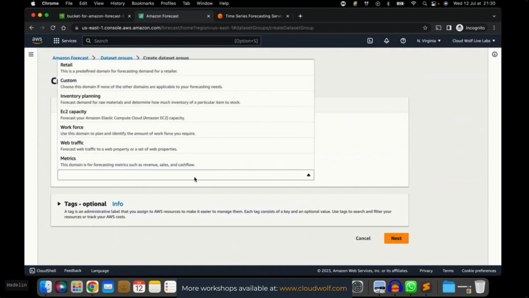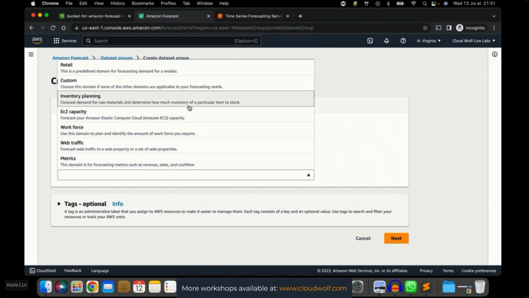As you can see, Amazon Forecast actually has some predefined frameworks for different time series applications. Retail, a predefined domain for forecasting demand for a retailer. Custom, where you can do some more customization. Inventory planning, that's also a typical time series project. EC2 capacity, if you want to predict the EC2 capacity with some historical data. Workforce, web traffic, to forecast traffic to a web property or a set of web properties, and metrics.